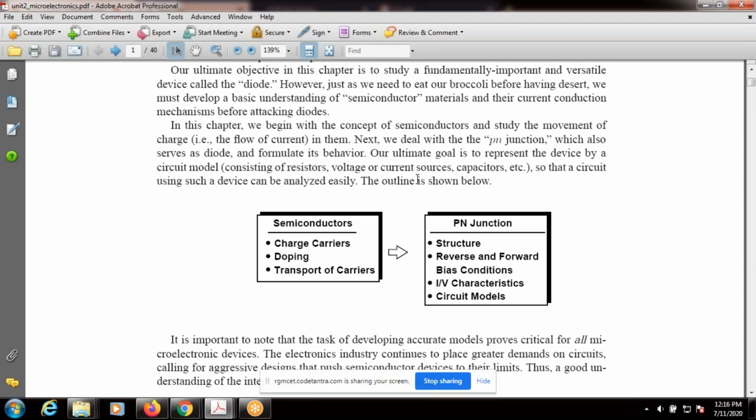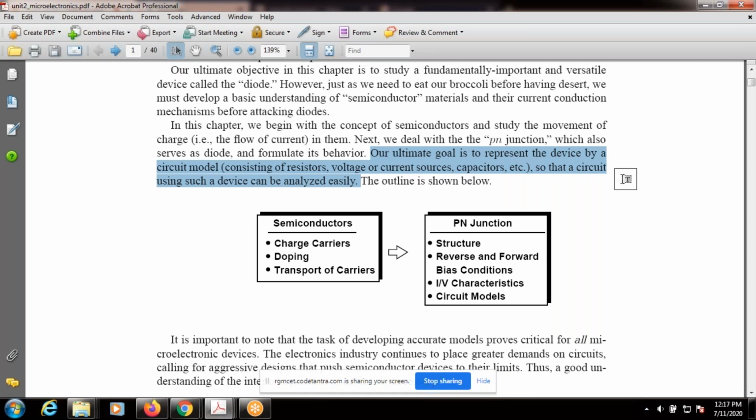And finally, the main ultimate goal of any electronic student, observe these two lines: our ultimate goal is to represent the device by a circuit model, right?